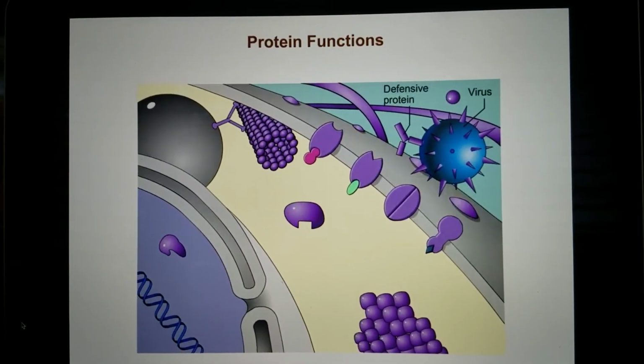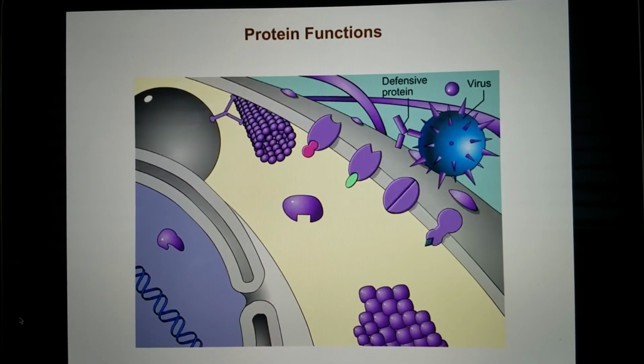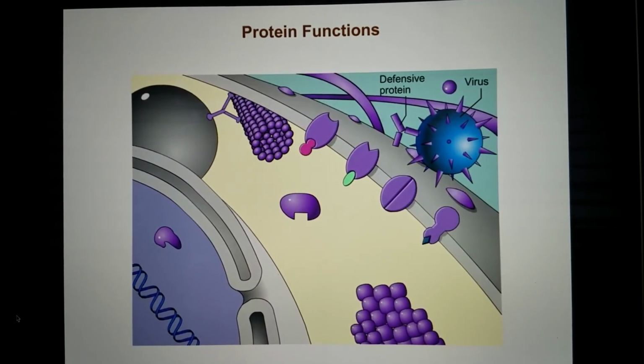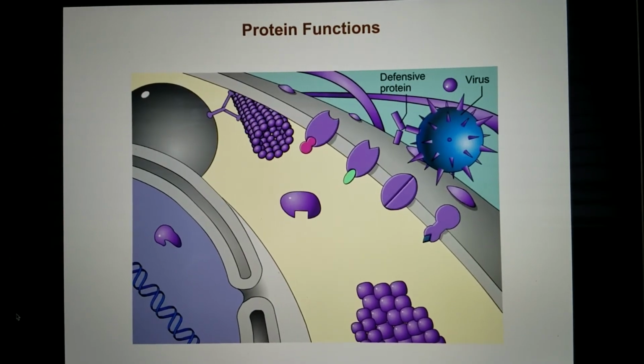The immune system makes defensive proteins called antibodies that bind to invaders, such as the virus shown here, and mark the foreign objects for destruction.